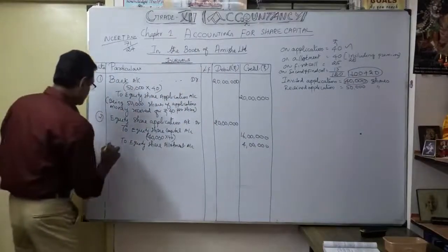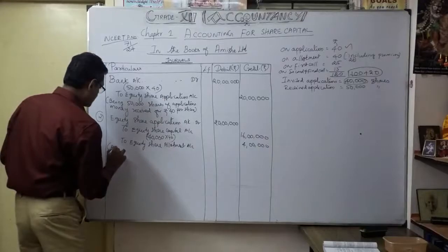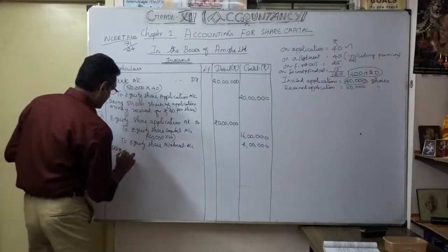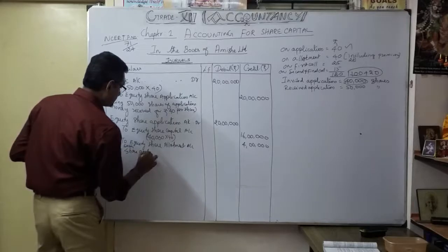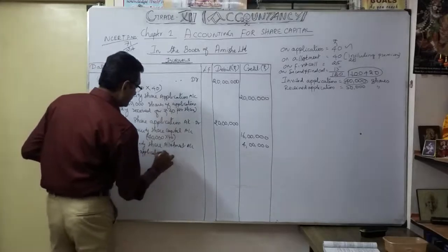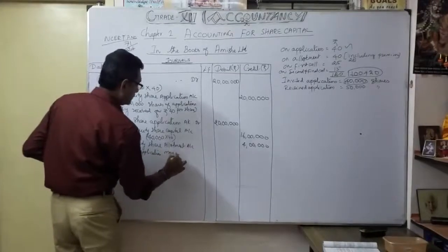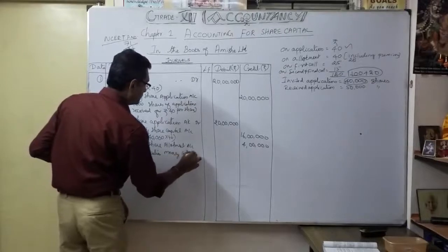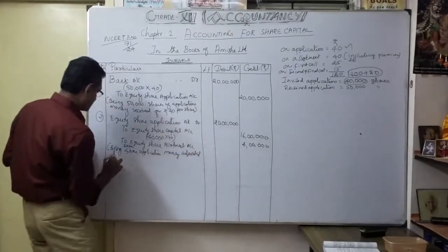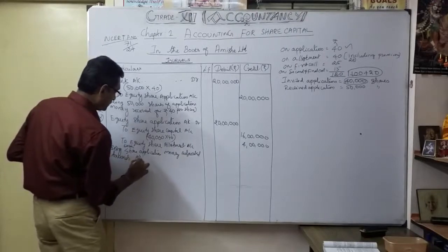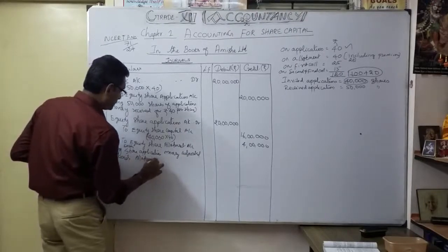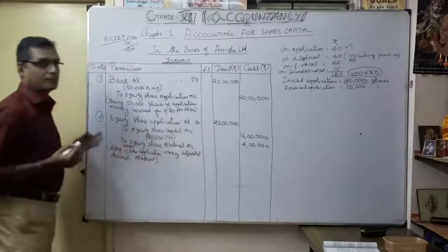Now the narration: being excess share application money adjusted towards allotment. Okay, that's our second entry.